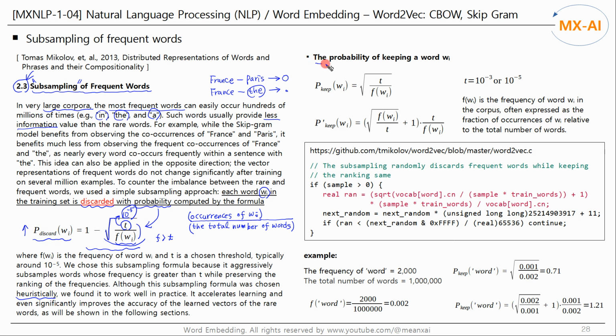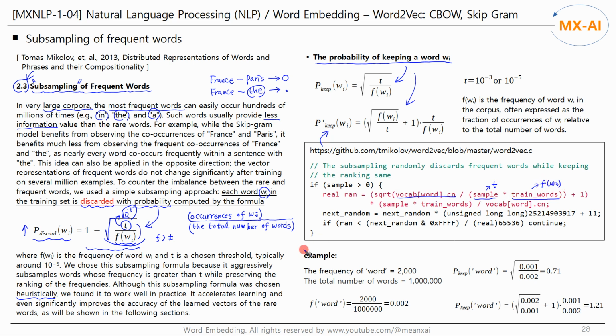The probability of keeping a word w_i is as follows. We can also use the following formula. This formula appears in the original C code developed by Tomas Mikolov and his colleagues at Google, where the sample is t, and vocab word cn divided by train words is f(w_i).